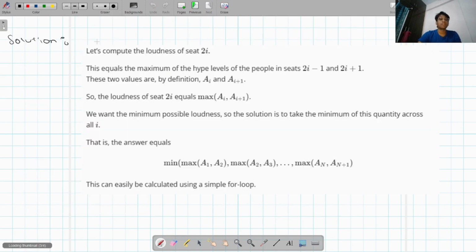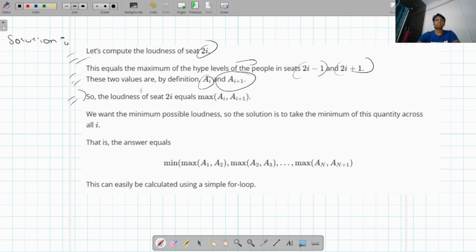Now let's move to the solution. Let's compute the loudness of seat 2i. This equals the maximum of the hype levels of the people in seats 2i minus 1 and 2i plus 1. These two values are by definition a of i and a of i plus 1. So the loudness of seat 2i equals max of a of i comma a of i plus 1. We want the minimum possible loudness, so the solution is to take the minimum of this quantity across all i. That is, the answer equals min of max of a1 comma a2, max of a2 comma a3, up to max of a of n comma a of n plus 1, and this can be easily calculated using a simple for loop.